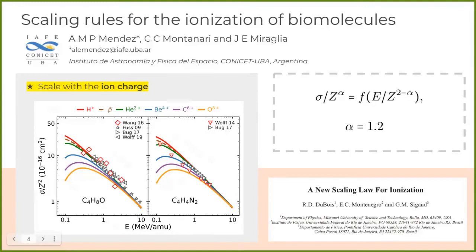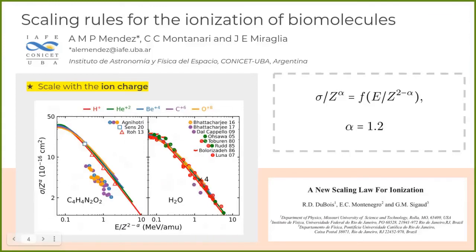This scaling rule introduces a factor alpha into the sigma over zeta squared and maintains that relation by also scaling the incident energy. Now, by optimizing this parameter to our theoretical curves, we were able to locate all of our results into a single narrow band.